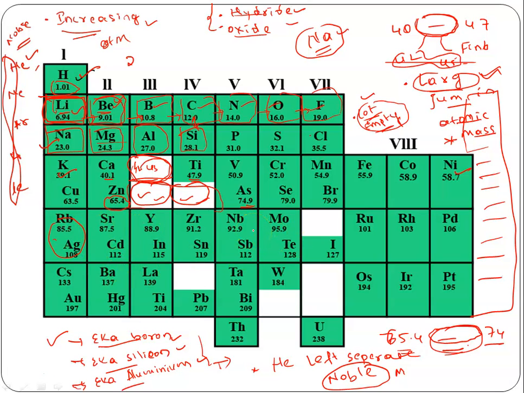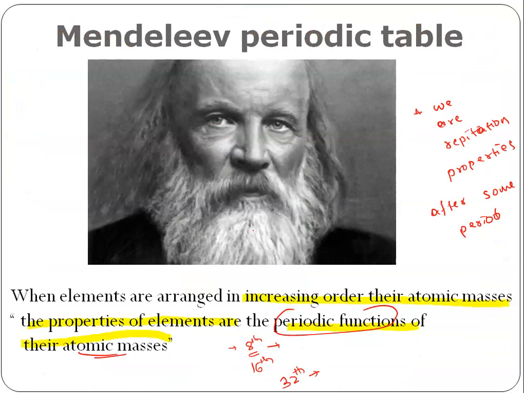Because he started getting a repetition in the properties after some fixed time, he gave this statement: when we arrange all the elements in increasing order of their atomic masses, the properties of the elements are the periodic functions of their atomic masses.